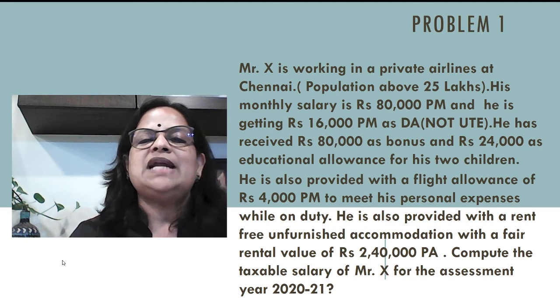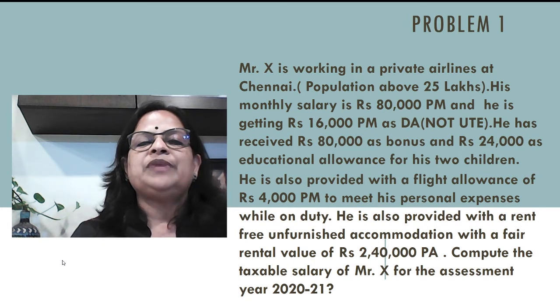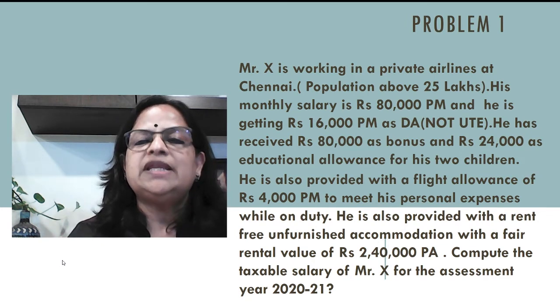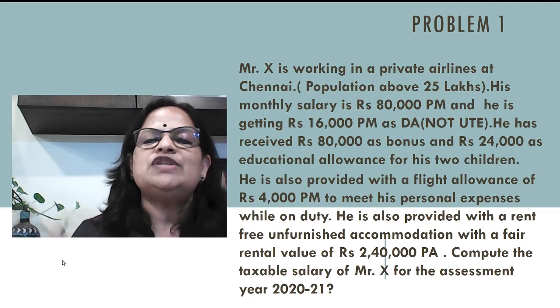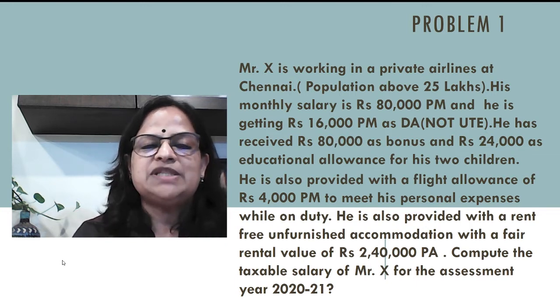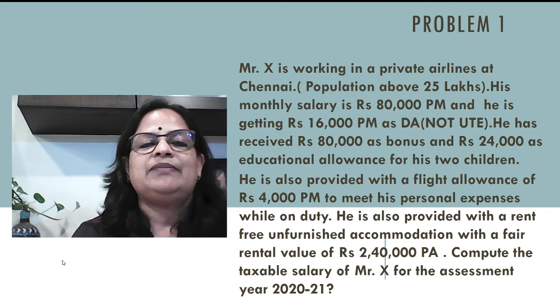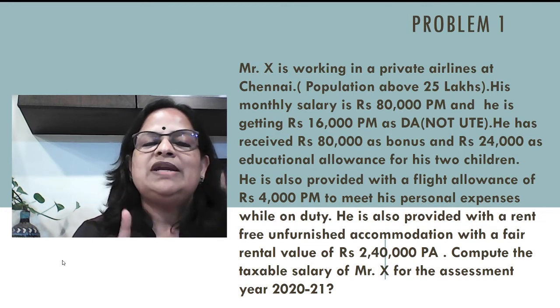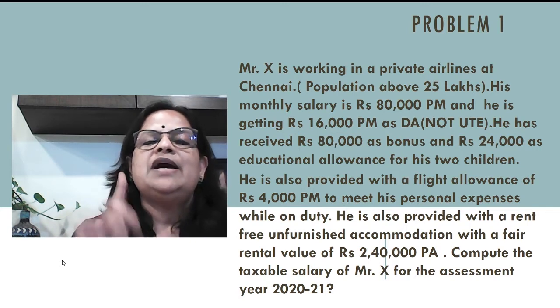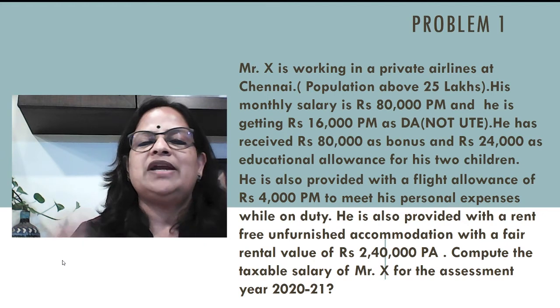His monthly salary is rupees 80,000 per month and he is getting rupees 16,000 per month as dearness allowance. It is not included for retirement benefits. Now he has received rupees 80,000 as bonus and rupees 24,000 as educational allowance for his two children. Educational allowance, I told you the exemption is 100 rupees per month per child for two children, that should be own children. So adopted child, stepchild and all, they will not get any exemption.